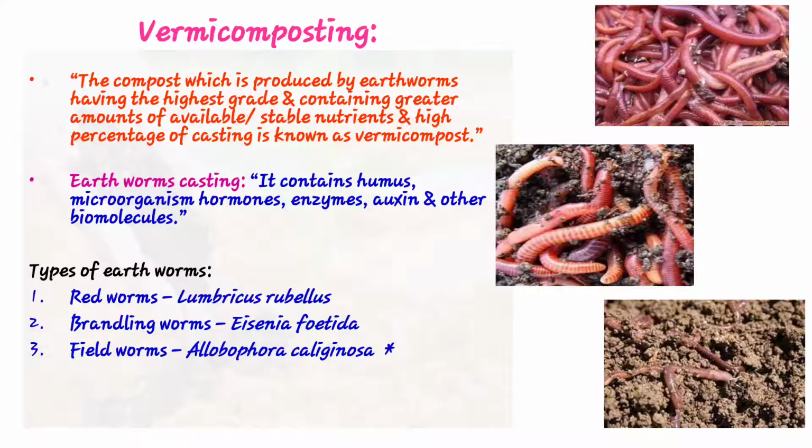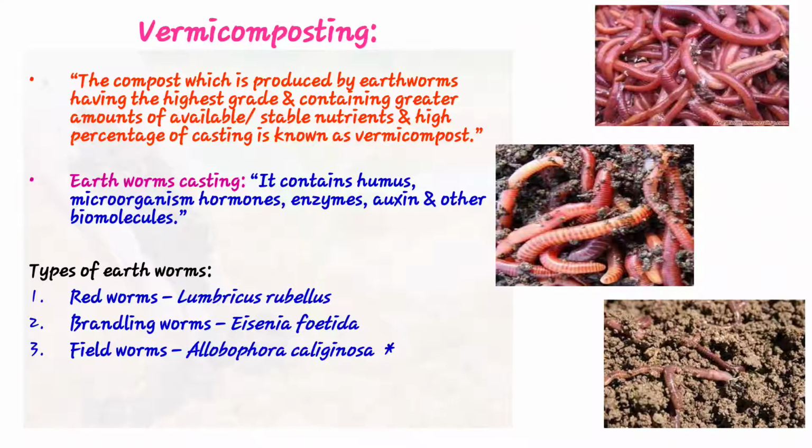So the definition of vermicomposting: compost containing a higher grade of available nutrients as well as earthworm casting, that is vermicompost. Then see earthworm casting: it contains humus, microorganisms, hormones, enzymes, auxins and other biomolecules.